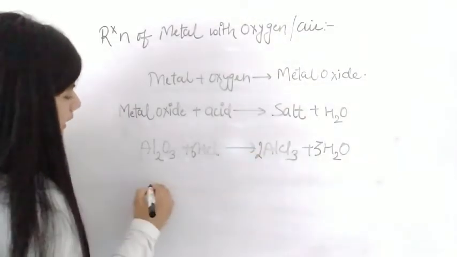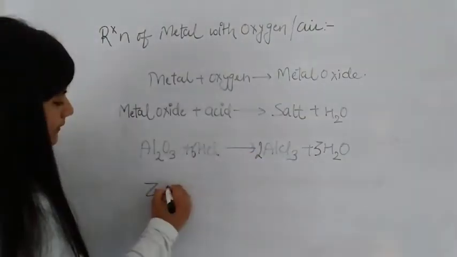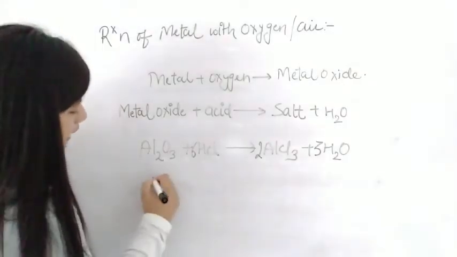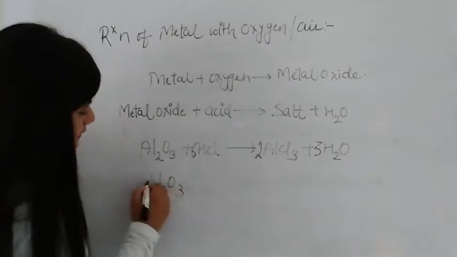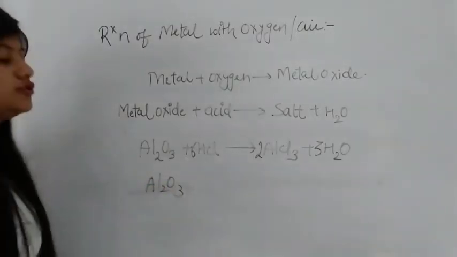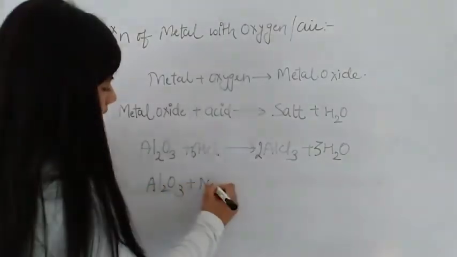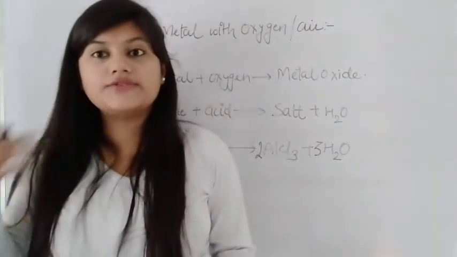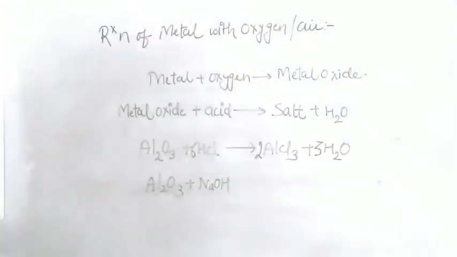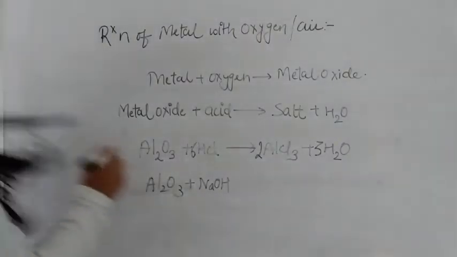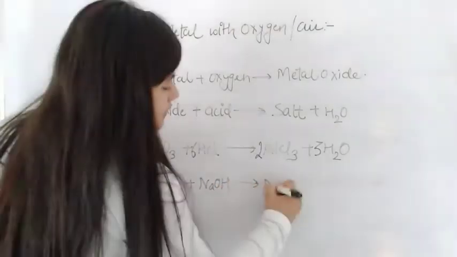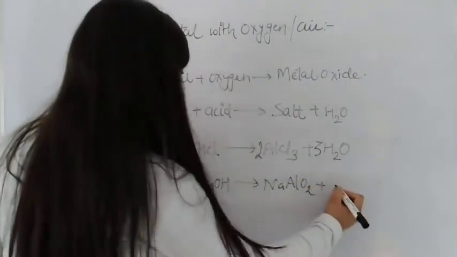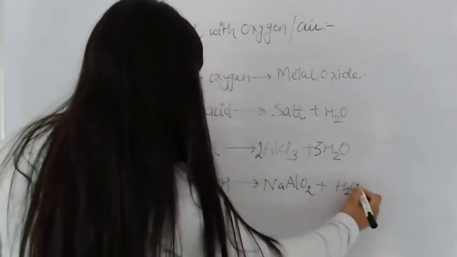Now similarly, aluminium oxide also reacts with base like NaOH and results in formation of salt plus release of water. So the reaction is, plus H2O.